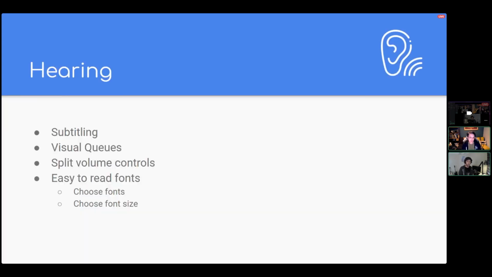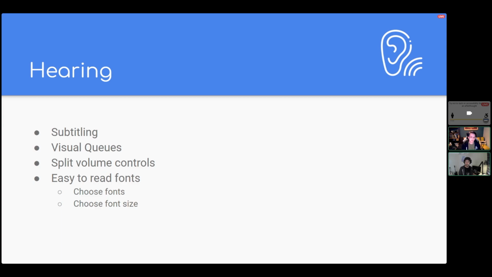So the key things that you can do with hearing impairment is obviously subtitling, right? That's the best thing that you can do for people who have difficulties with hearing, and a lot of people out there have disabilities with hearing, so it's definitely worth doing, and it's one of the features that there is an out of the box solution for subtitling in the editor.